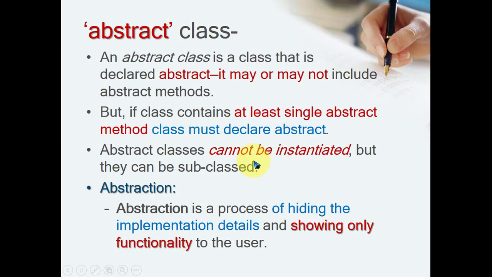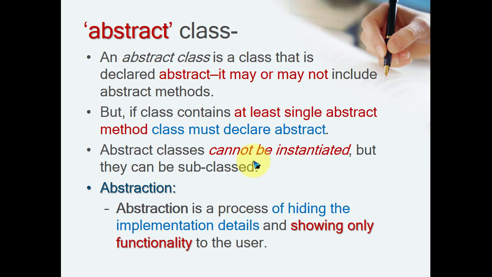Most of the time this question is asked in interviews: why can we not create an object of an abstract class? Straightforward. An abstract class may contain abstract methods, and if abstract methods are available, we cannot call those abstract methods using that instance, and that's why it gives you the error. That's why the Java compiler protects you: don't create an object of an abstract class. And this overall process is known as abstraction.